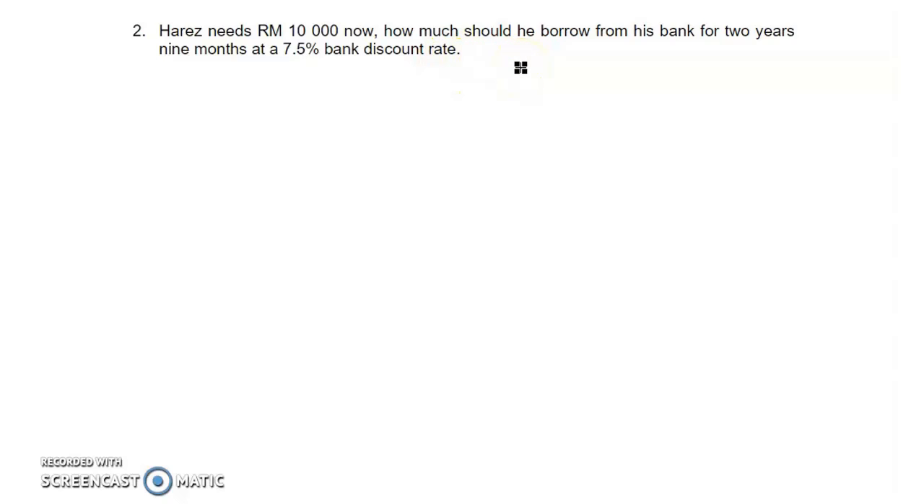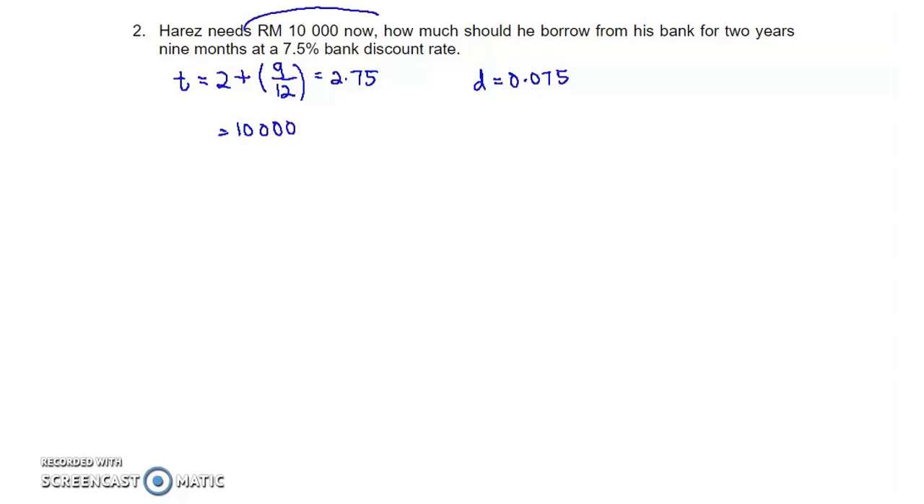Okay, extract the info given. Let's say I extract T first. 2 years, 9 months. T must be in years. So 2 years plus 9 months. Months change to years by dividing by 12. So 9 over 12 equals 0.75. So 0.75 plus 2 equals 2.75. Discount rate D equals 0.075. So what is 10,000 here? Haris needs 10,000.